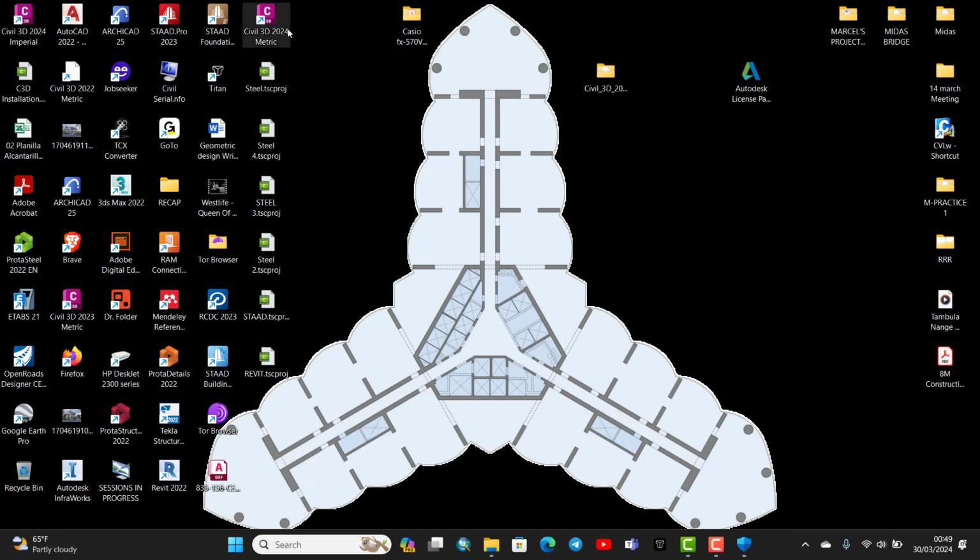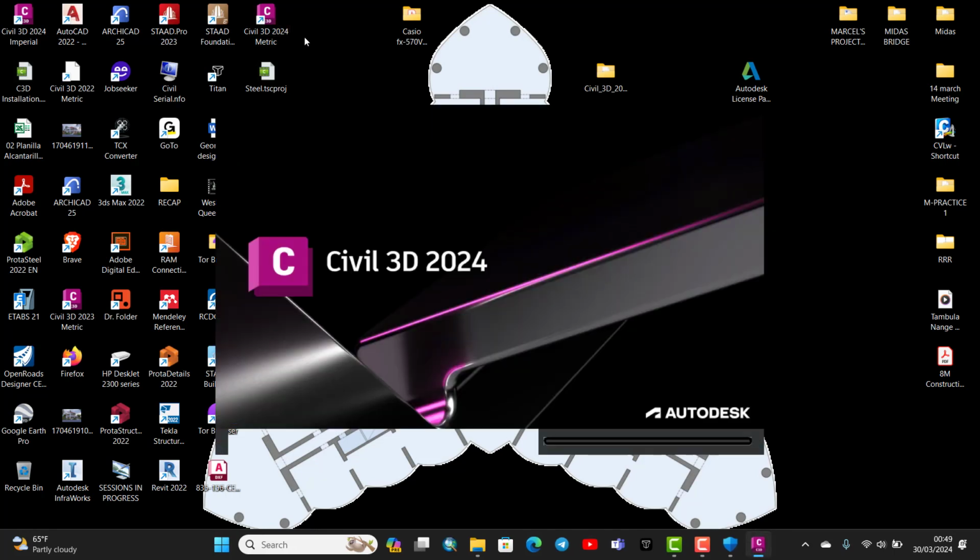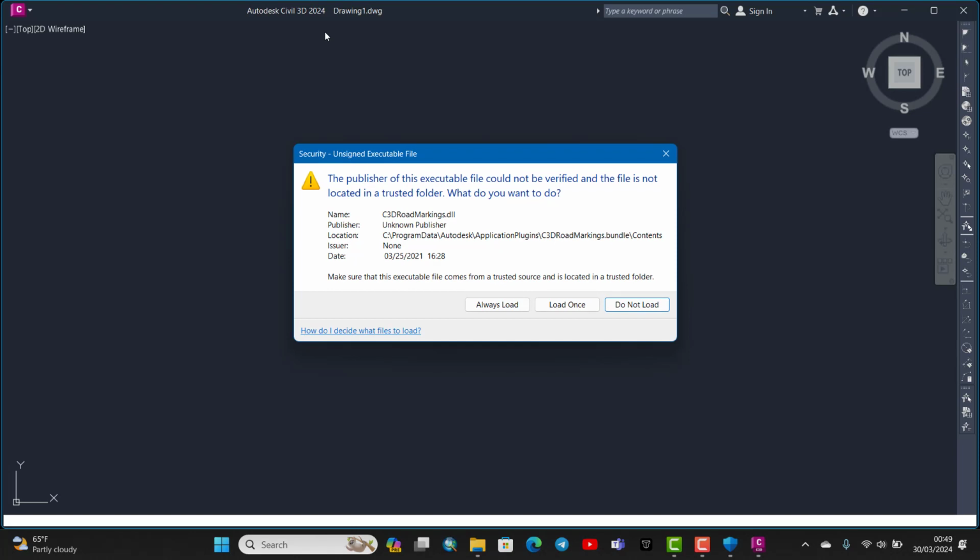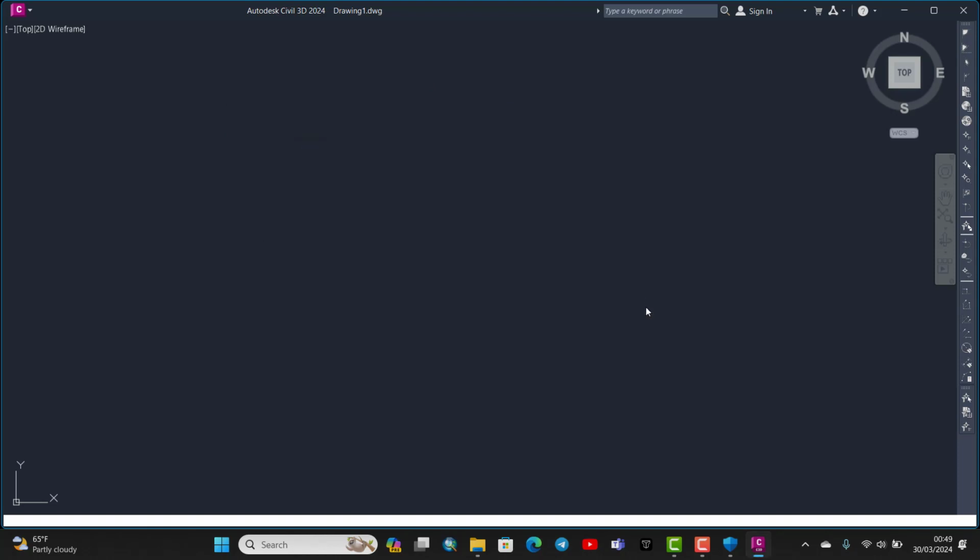Open the program Civil 3D metric. Double click on it and open. So these are just my other extensions that I installed, but just do not load.